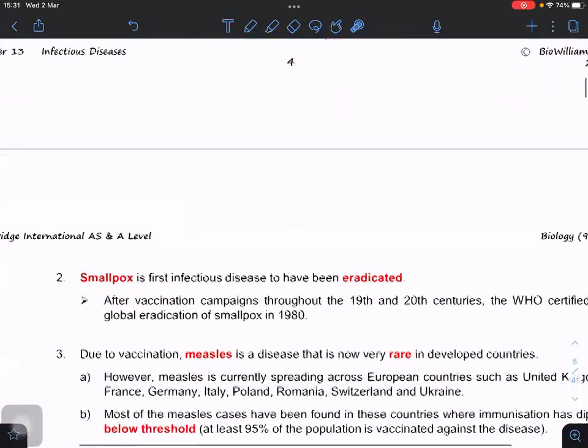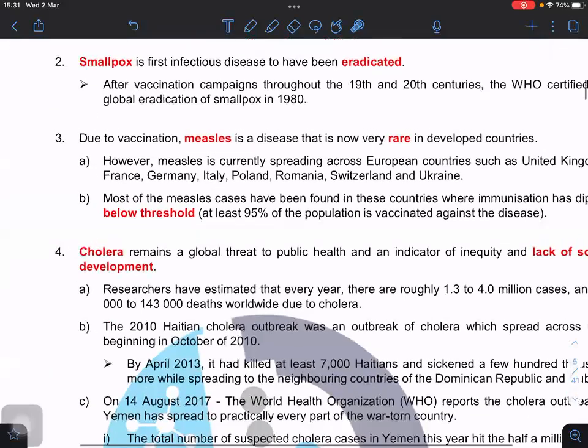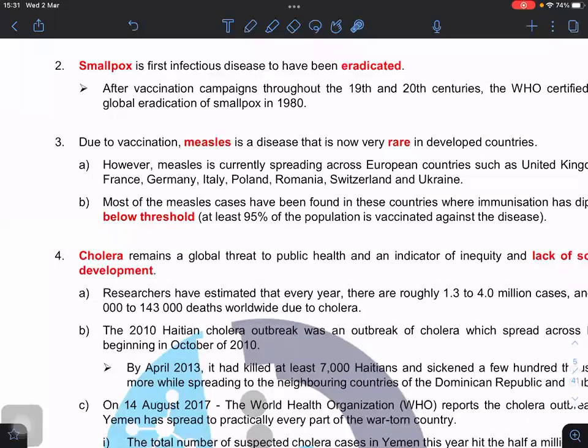Now, smallpox, why do we study them? We study them because they are one of the diseases that we managed to eradicate. When you use the word eradicate, it means that in this world, there is no more smallpox. No one will get smallpox anymore. If we say we eradicate COVID, it means that no one gets COVID anymore. Are you clear?